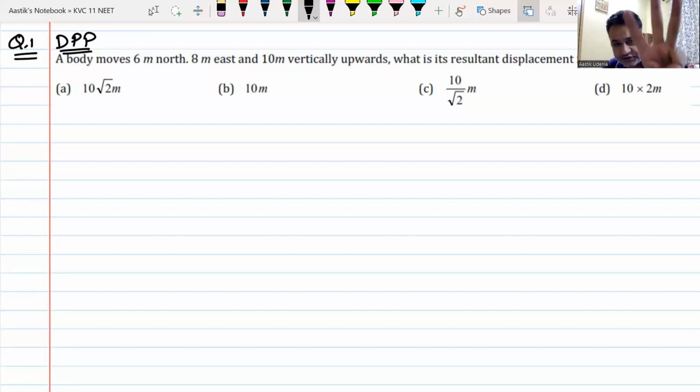This is motion in 3D. He has moved north, one axis. He has moved east, second axis. And he has moved up and down, third axis. So this is a question of motion in 3 dimensions. Do you understand this? Now, can you tell me the answer?